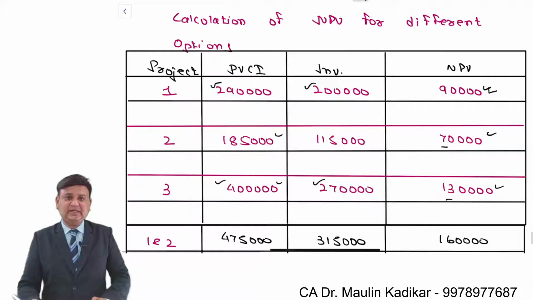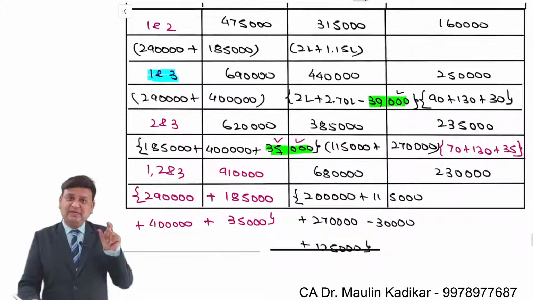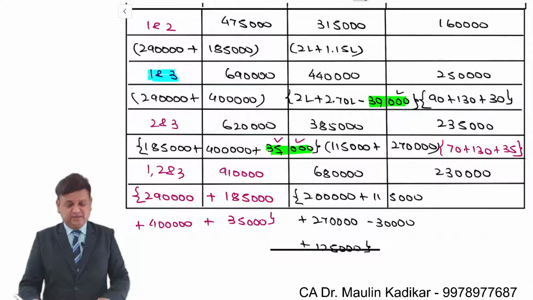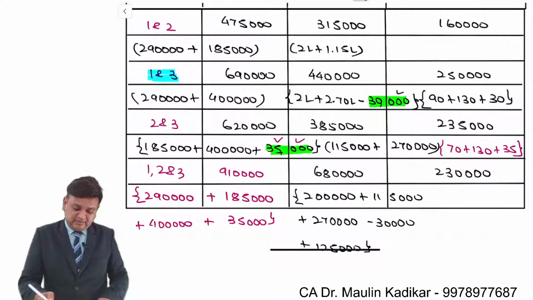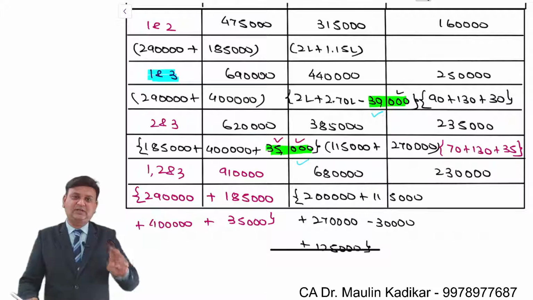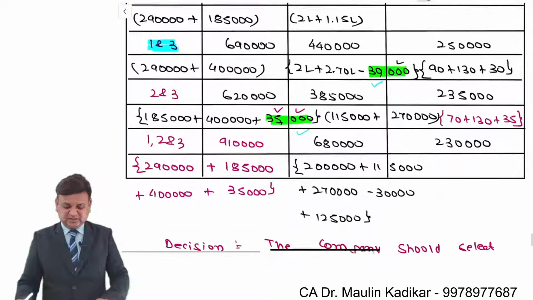So first of all, we have made the computation of the individual NPV. Then for whatever combinations they have provided, the NPV is calculated for 1 2, for 1 3, for 2 3, and for 1 2 3. The important point in the question is that the economies noted will still hold. Means whatever the advantage you have by combining two projects will definitely be there if you combine 3 projects. This is what we understand.